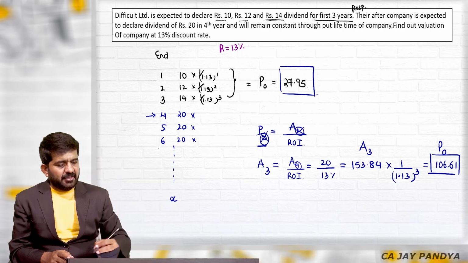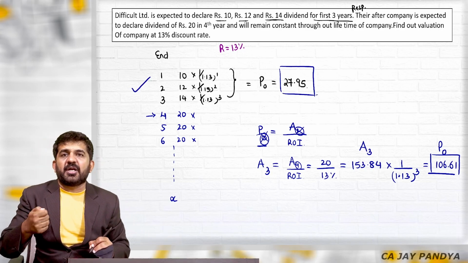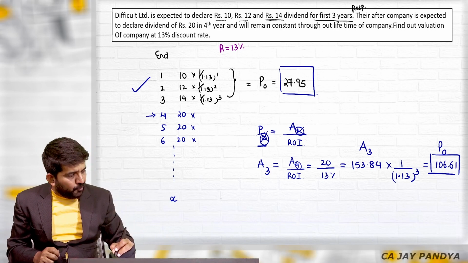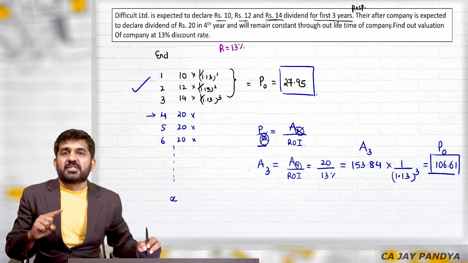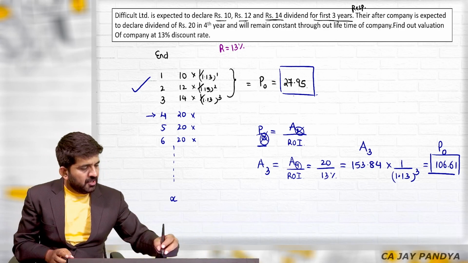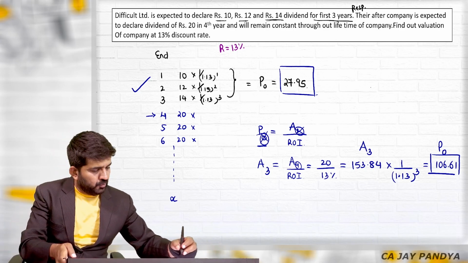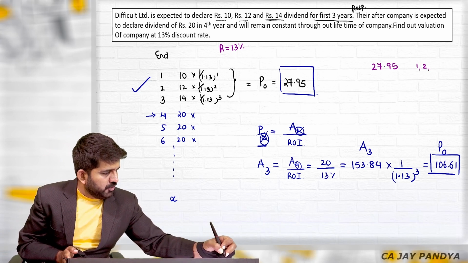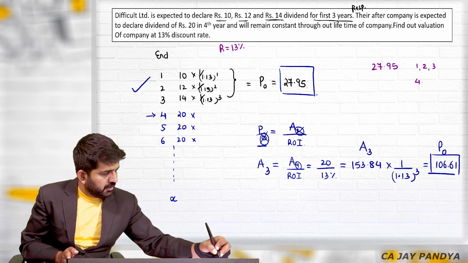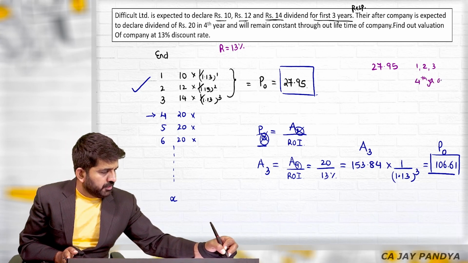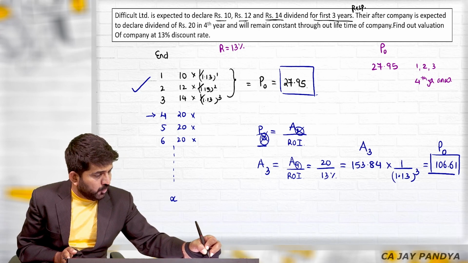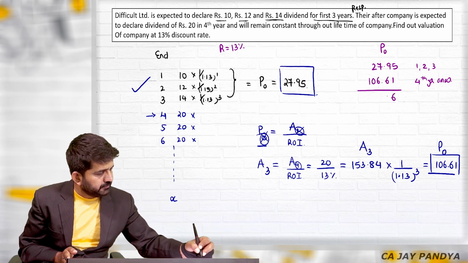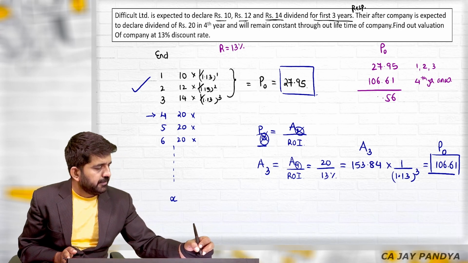Yes. 27.95 is present value of this first 3 years, and fourth year onwards the present value is 106.61. What will be total present value? It will be 27.95, this is value for first, second and third year, and fourth year onwards, the present value is 106.61.